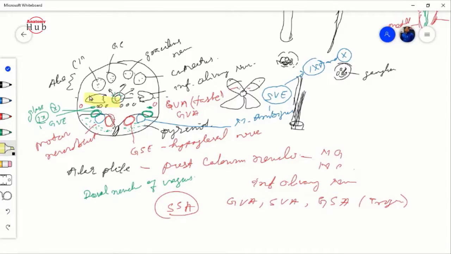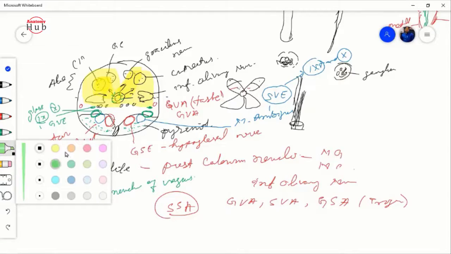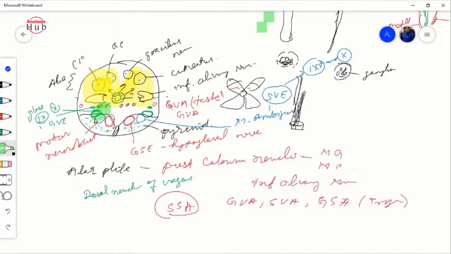Here you'll see this is your alar plate, and here you'll find another portion of the alar plate. Then here is your basal plate. I will outline that basal plate also. Okay, so here you'll see this is your basal plate.